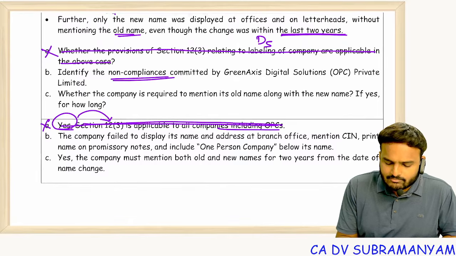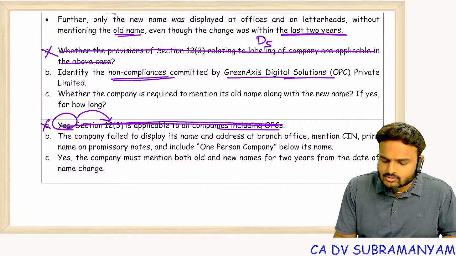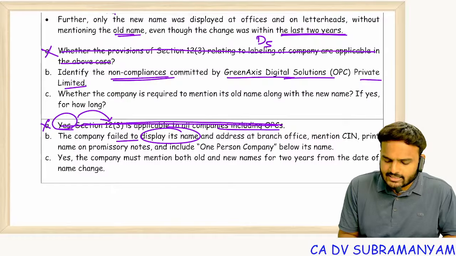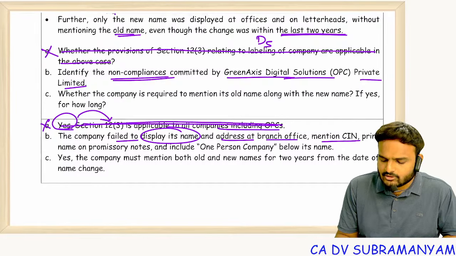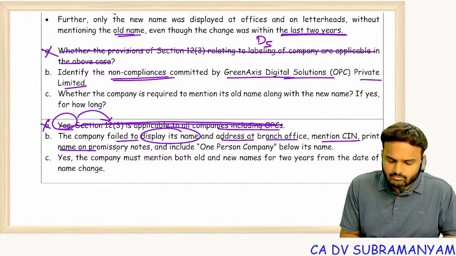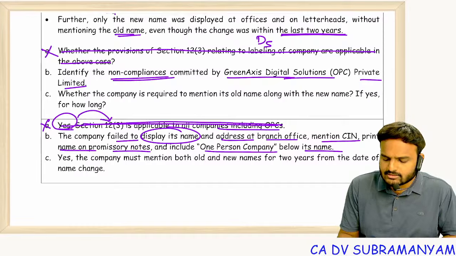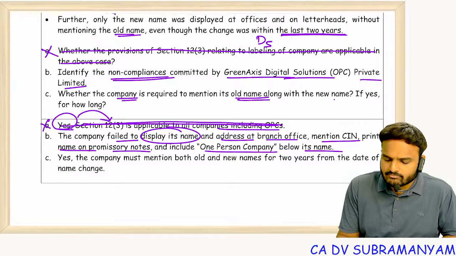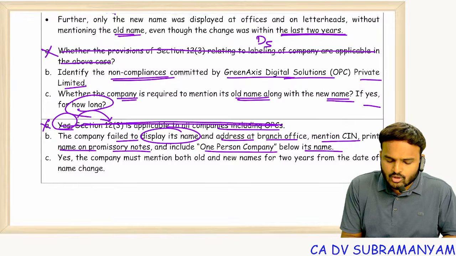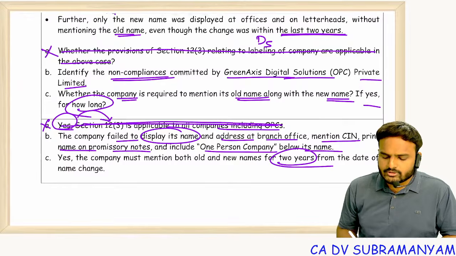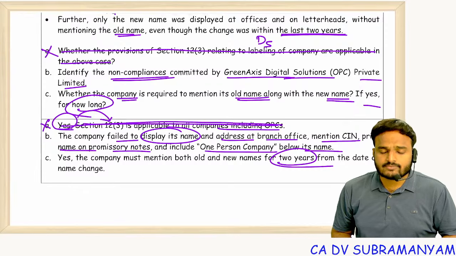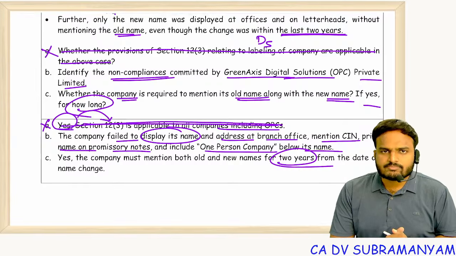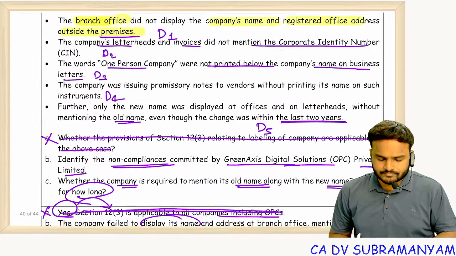Identify the non-compliances committed by Green Access Digital Solutions Private Limited. Non-compliances: failed to display its name and address at branch office, failed to mention CIN, failed to print name on promissory notes, failed to include OPC below its name. Whether company is required to mention its old name along with the new name. If yes, how long? 2 years. Once the name has been changed, for the next 2 years, along with the new name, in brackets mention the old name also.